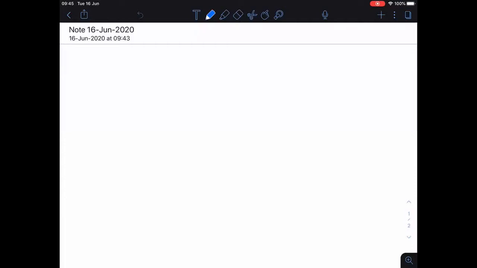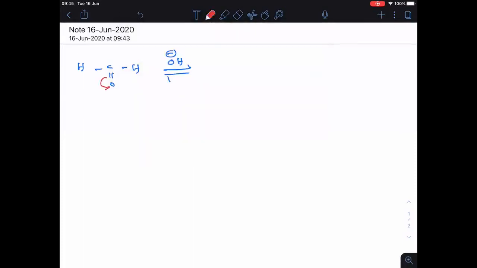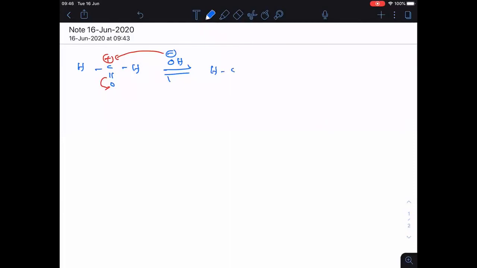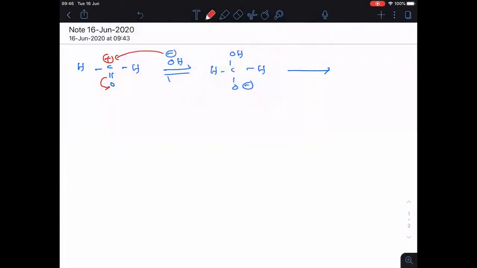First of all, see clearly, HC double bonded OH. So this is the nucleophile. Now the pi bond will shift here, the carbon gets a positive charge, and the nucleophile will attack here. Then what happens when the nucleophile attacks? We get H, C, O minus, and here OH and H. Now the second step, you know well, is the RDS step of the mechanism.